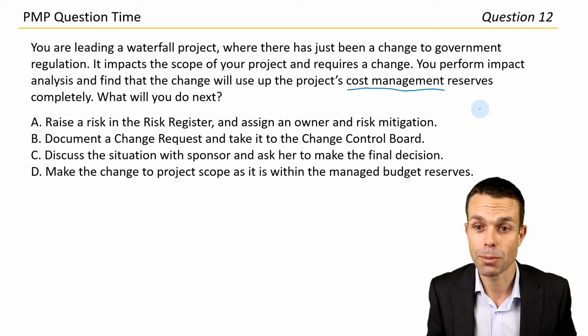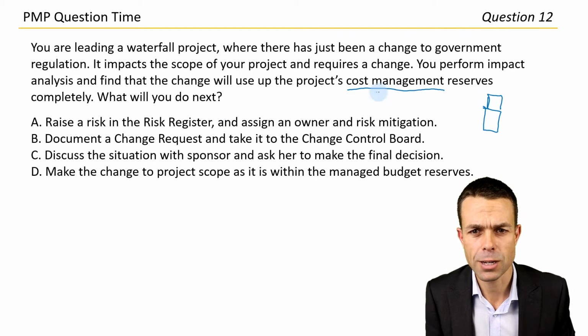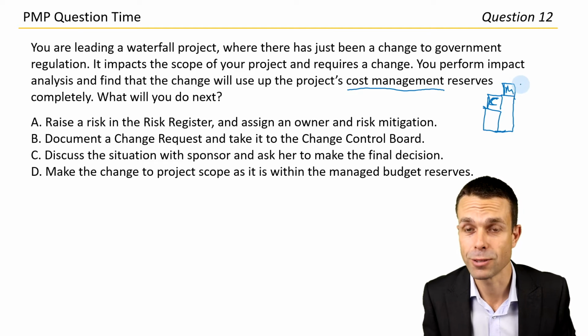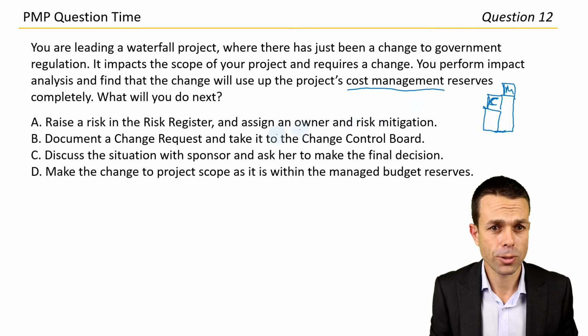Okay, so we've used up, as we know, we've got our project budget, we had our cost management reserves. Cost management reserves. That's for unforeseen scope, I think. Contingency reserves are for risks. That becomes our project budget, and we add the management reserves on top of that for unforeseen scope that's still within the scope of the project. Okay, what are we going to do next?